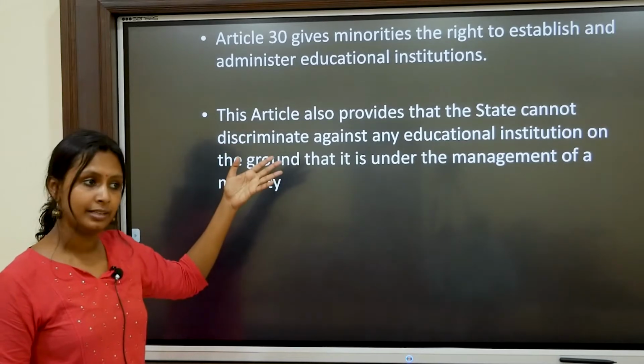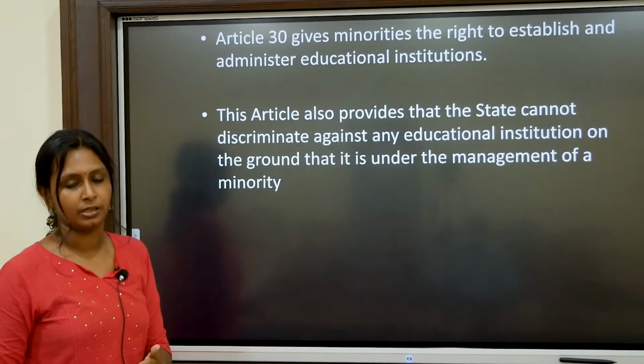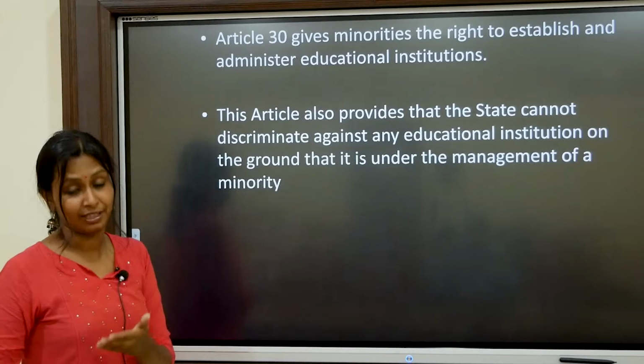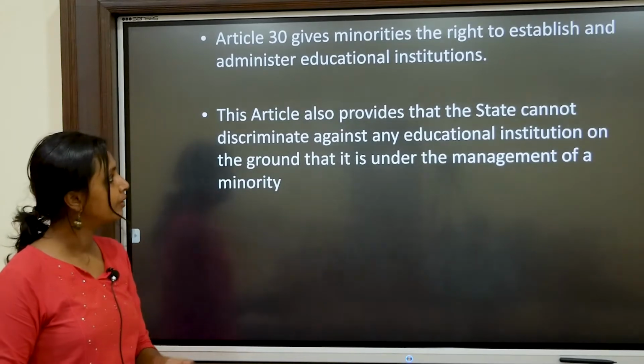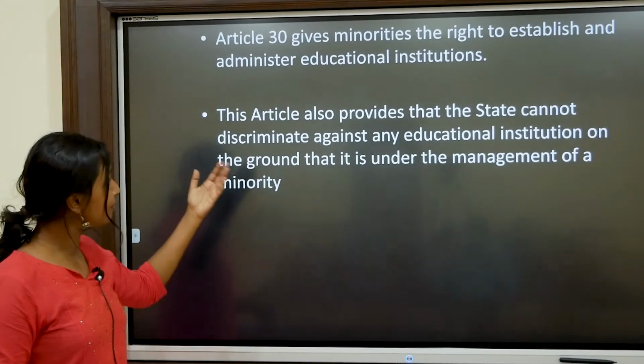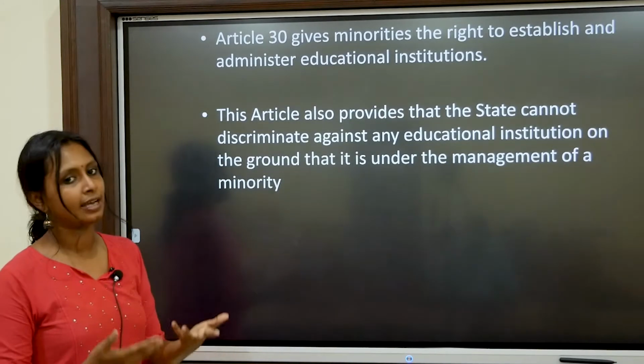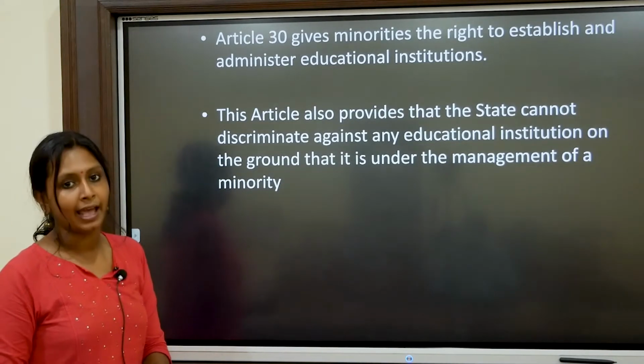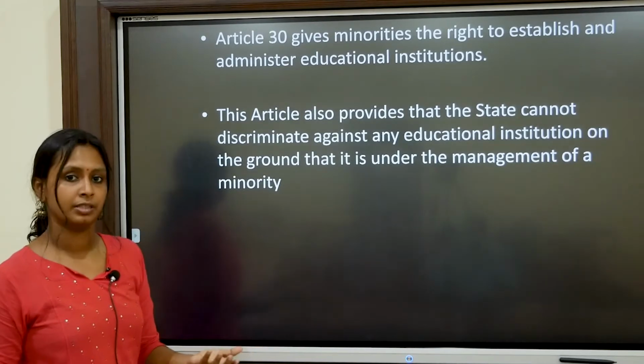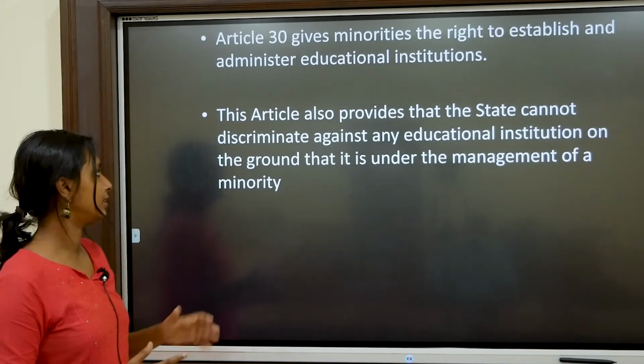Through this article, minority groups have the right to establish educational institutions, and they can administer those educational institutions.